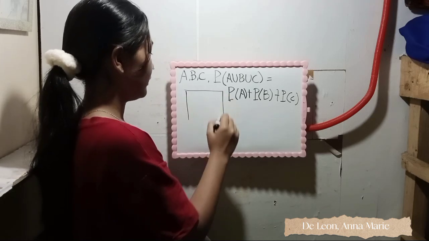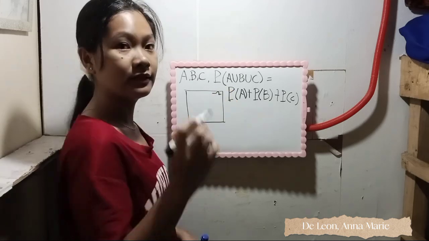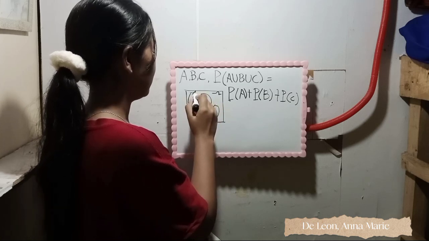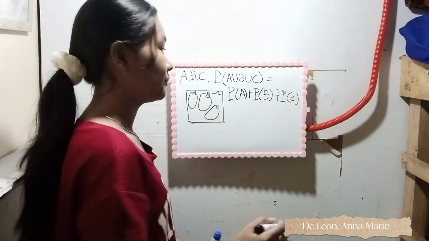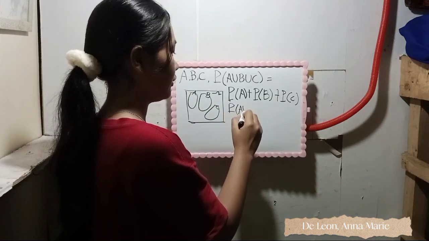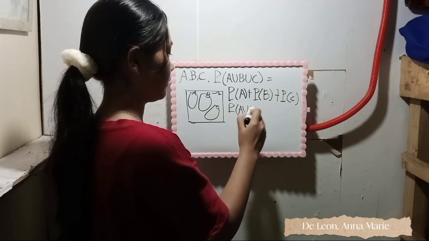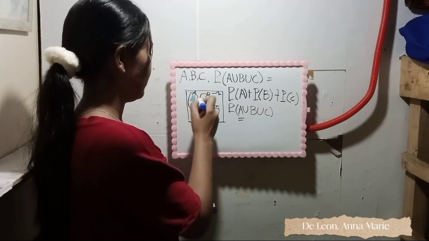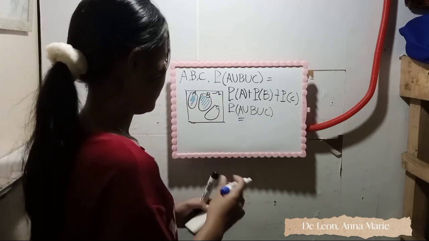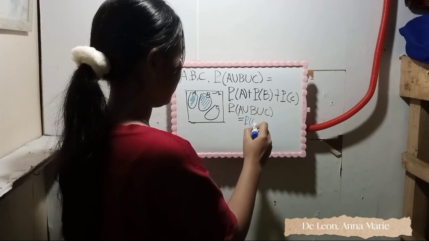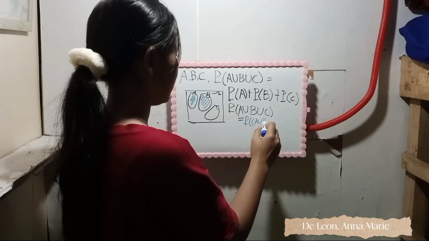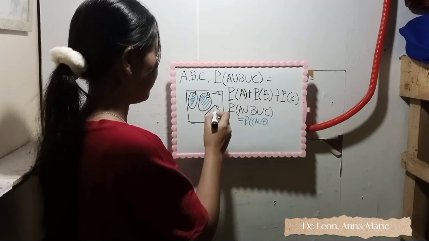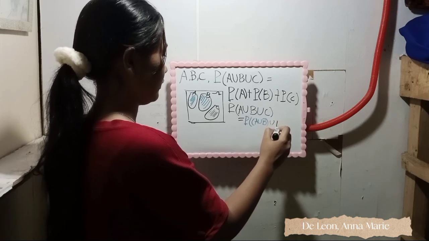So here is our sample space, and inside there are 3 disjoint subsets: subset A, B, and C. So the probability of A union B union C is equal to the probability of event A plus the probability of B plus the probability of C.